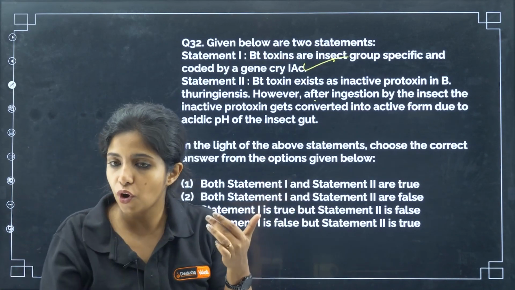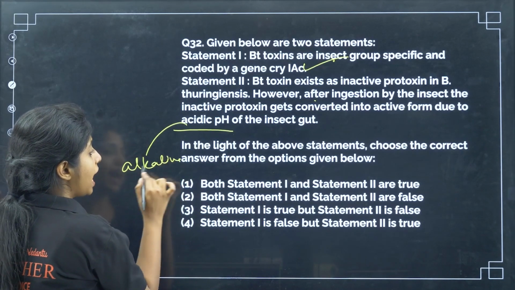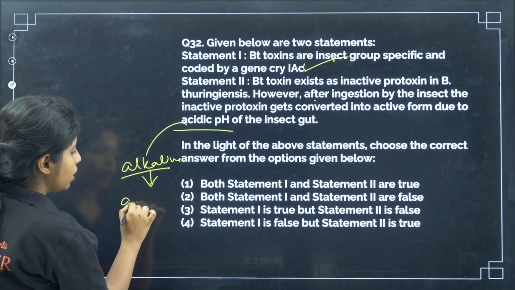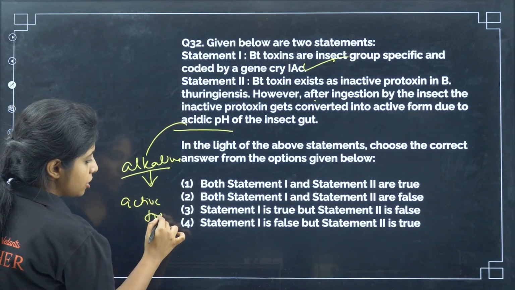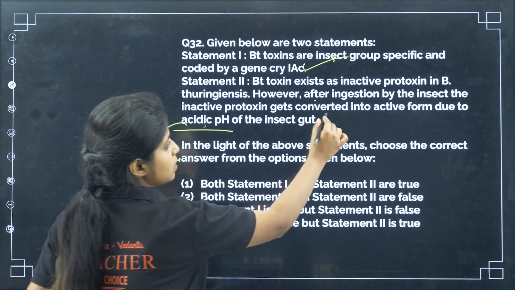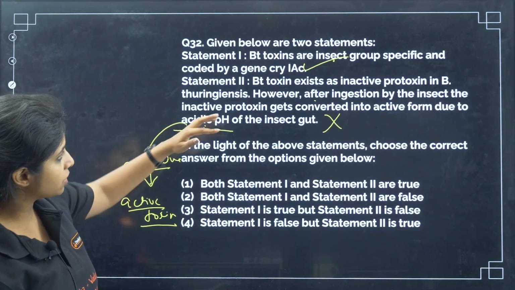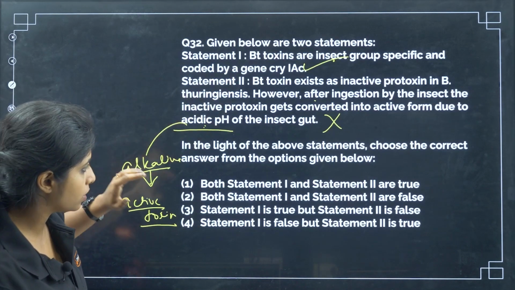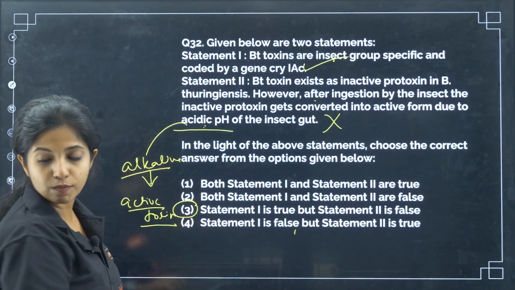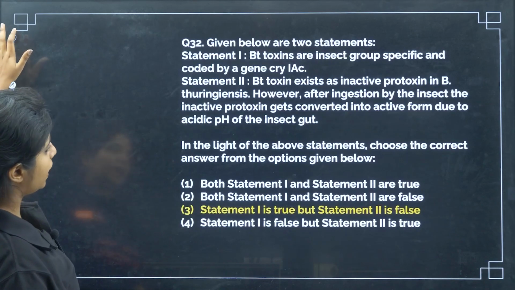Is that true? Wrong. It is not acidic, it is alkaline pH. Insect gut has alkaline pH, and in this alkaline pH, the protoxin becomes active toxin. So, this particular part of the answer makes it wrong. Okay, so I will say statement 1 is correct, statement 2 is false. Statement 1 is correct and statement 2 is false. 3 becomes your answer for the question. Cool. Going ahead with the next one.